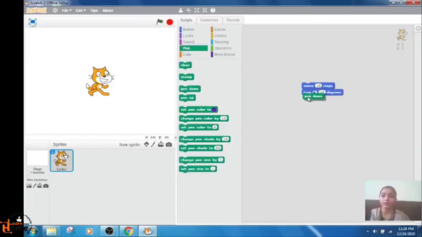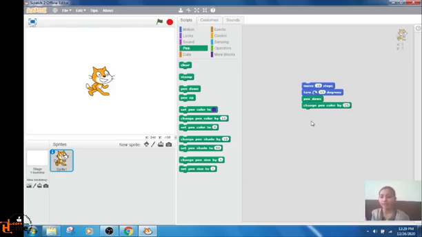I will drag the pen down block, and then I will use change pen color by 20 or 25, anything you can write. These are the pen colors, right? If you choose the color 0, it will be the darkest tone of the color, nearly close to black. And if you choose 100, it will be close to white. It is the lightest shade.